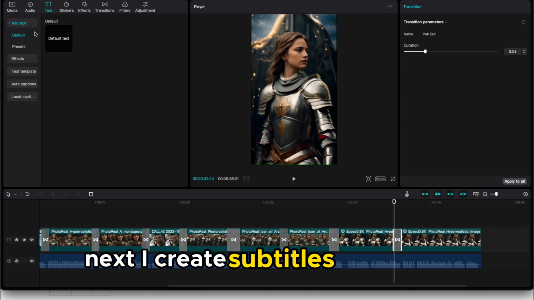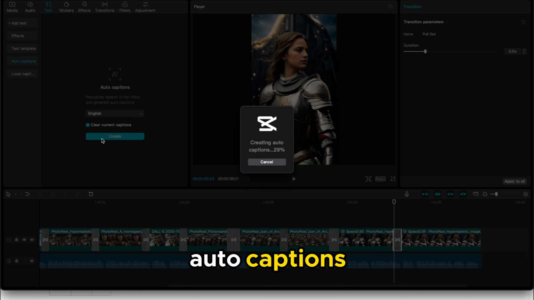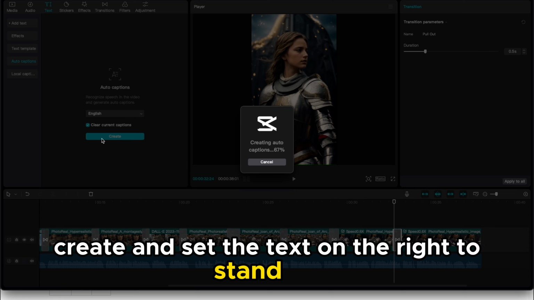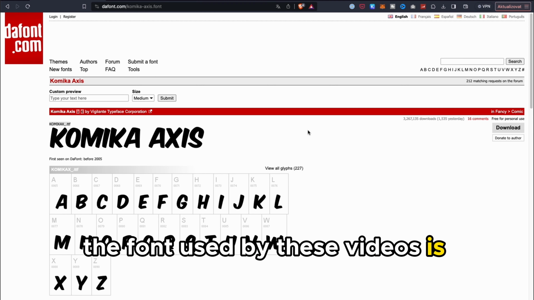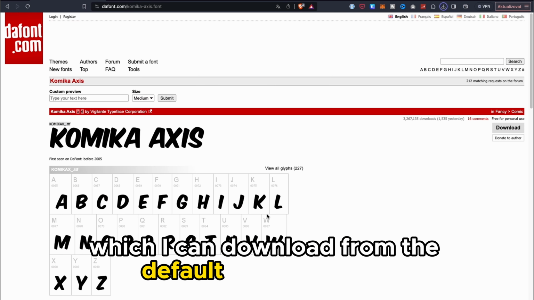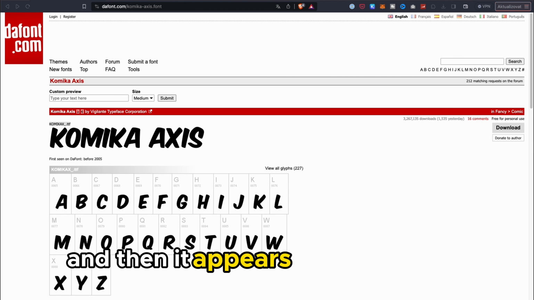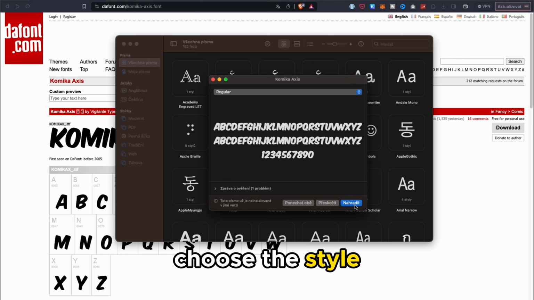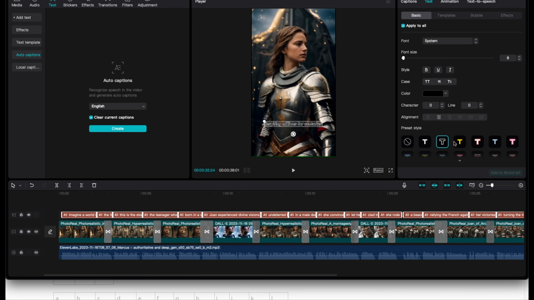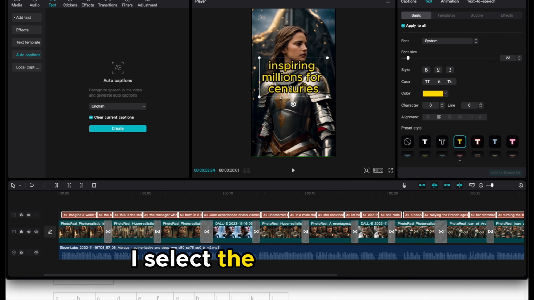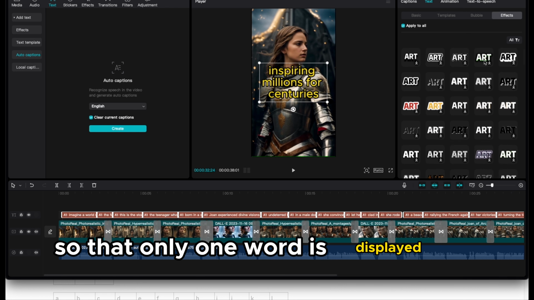Next, I create subtitles using text, auto captions, create and set the text on the right to stand out. The font used by these videos is Comica, which I can download from the DaFont website, install, and then it appears in the selection. Then, I increase the font size, choose the style, and place the subtitles in the center. In the caption section, I select the pop-up style so that only one word is displayed at a time.